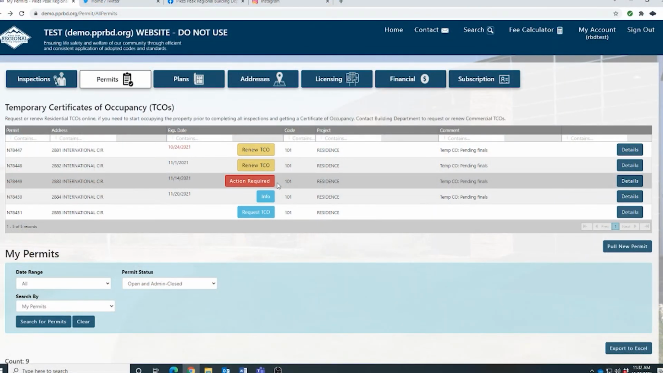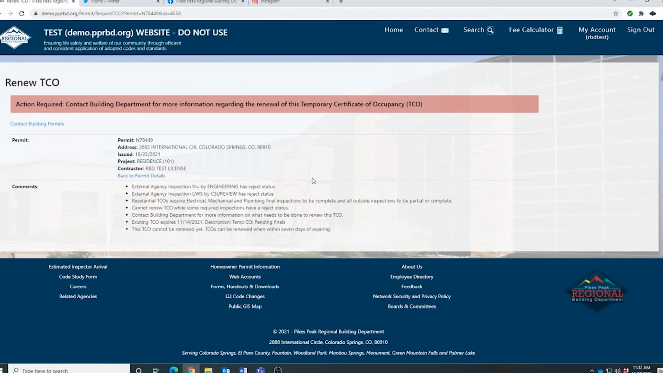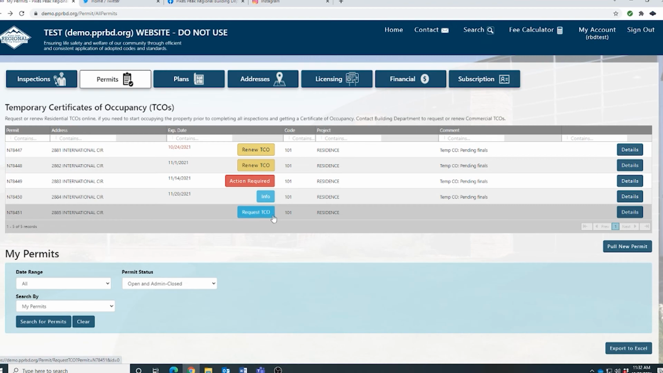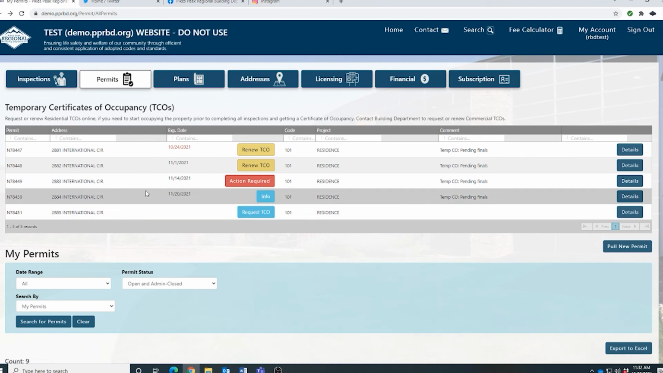When you click on it, the agency that rejected it will pop up in the comments area. In this case, there are problems with a little bit of everything. This feature should be really helpful to builders because they'll get real-time notifications of any TCO that has been rejected and needs immediate attention. It also points out the department that actually needs something fixed, and that should speed up the process.